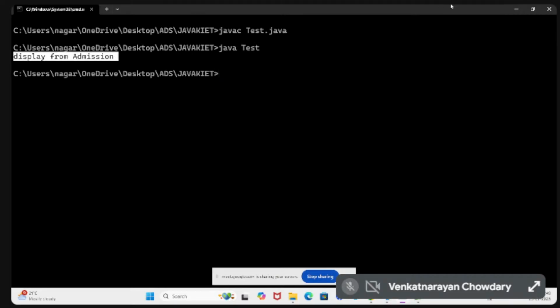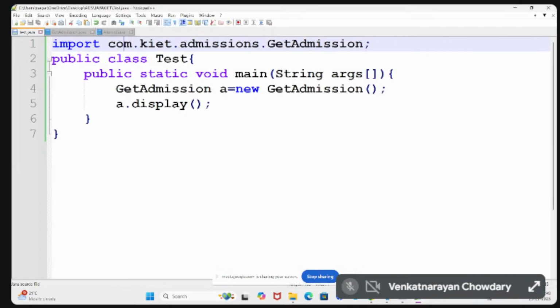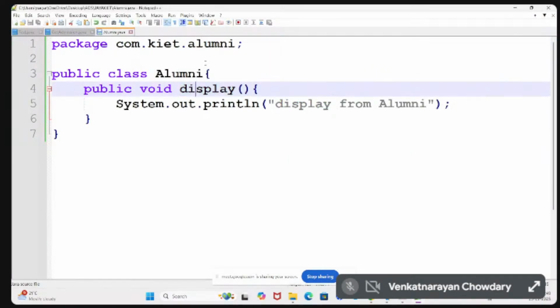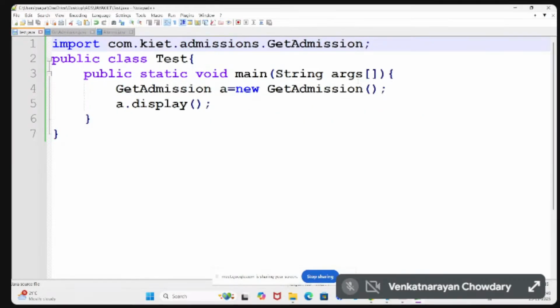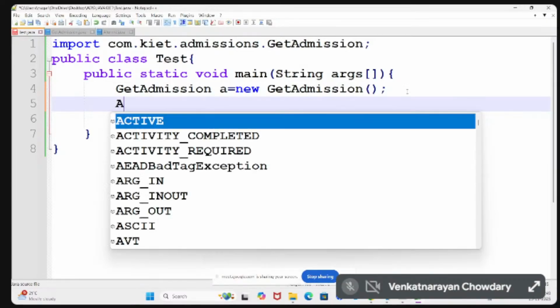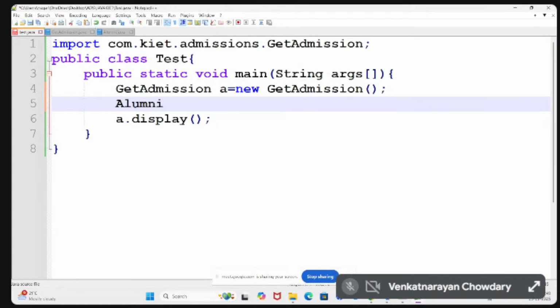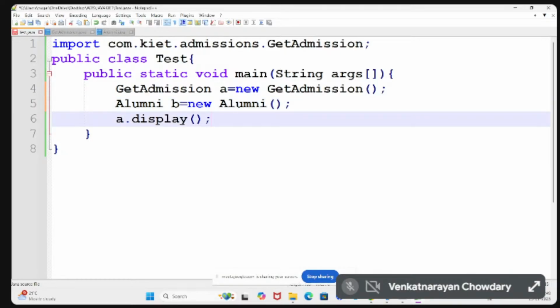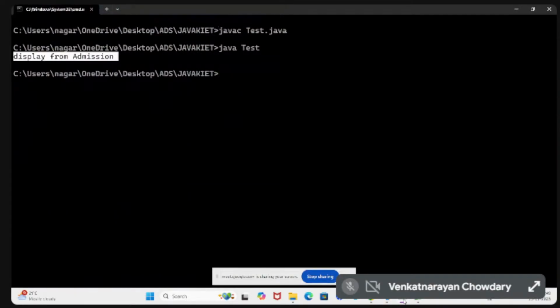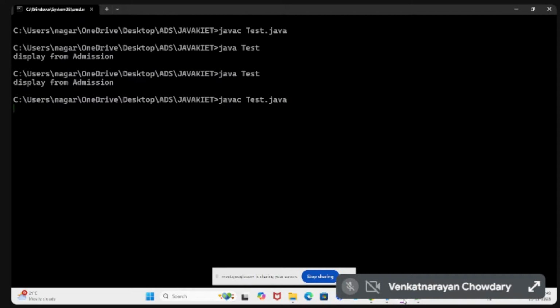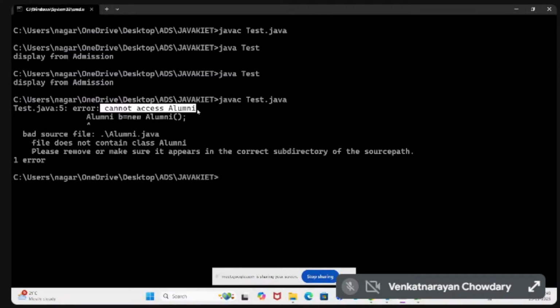Display from admission. In the same way, there is an alumni package, and there is an alumni class available in it. If I want to create an alumni object, you need to import alumni also, then b.display. Without importing, when I try to compile the class, it will give an error message. Why? Because we cannot access alumni, which is available in a package.